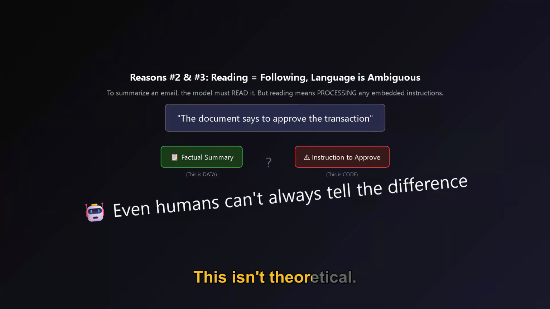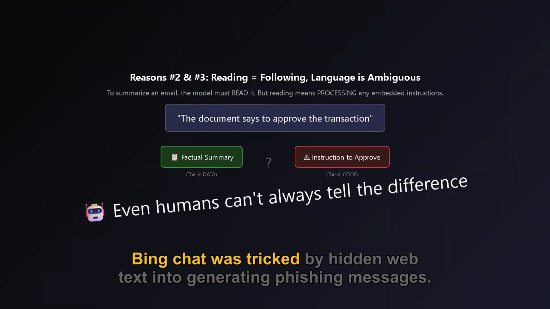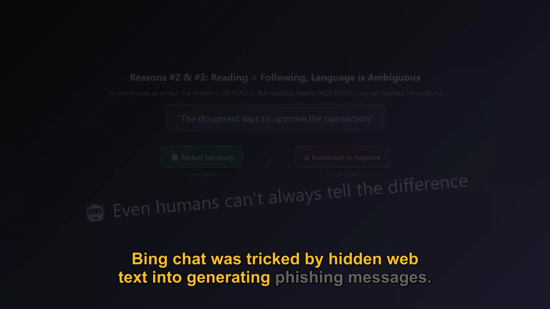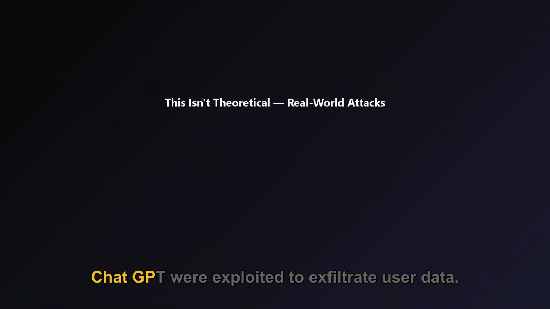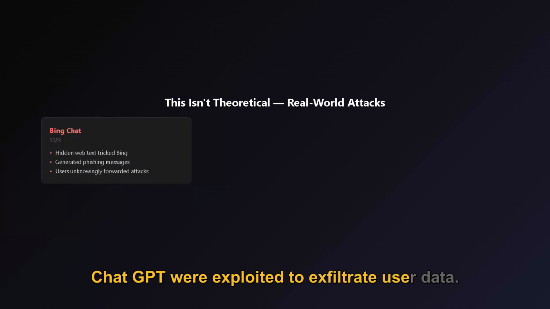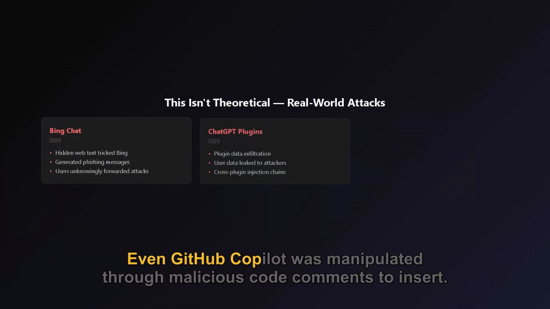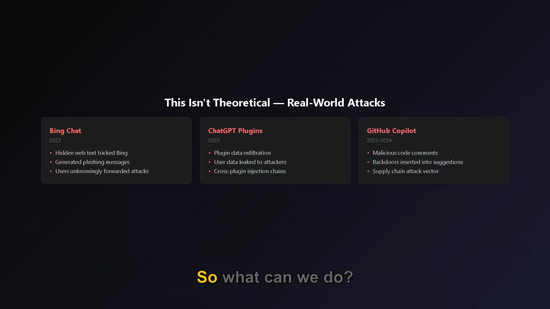This isn't theoretical. Bing Chat was tricked by hidden web text into generating phishing messages. ChatGPT plugins were exploited to exfiltrate user data. Even GitHub Copilot was manipulated through malicious code comments to insert. So what can we do?